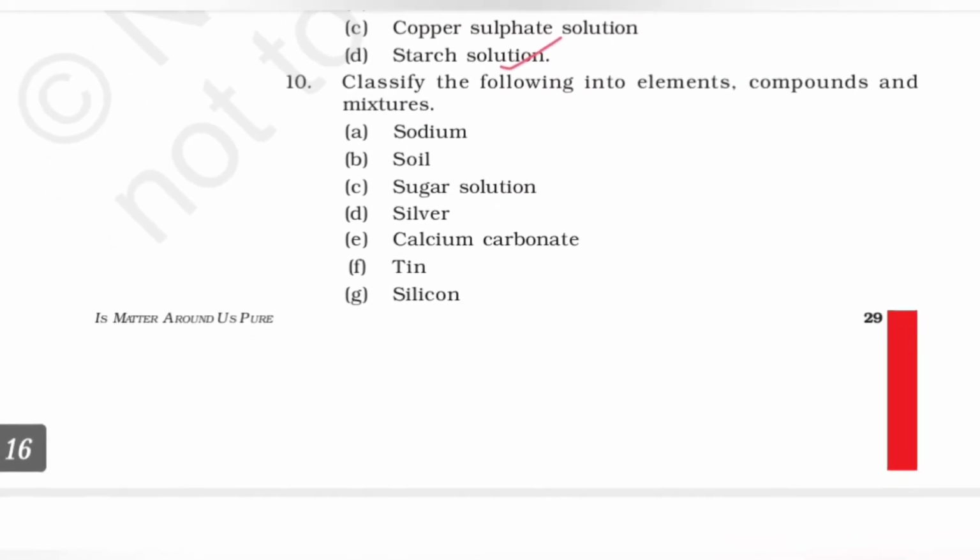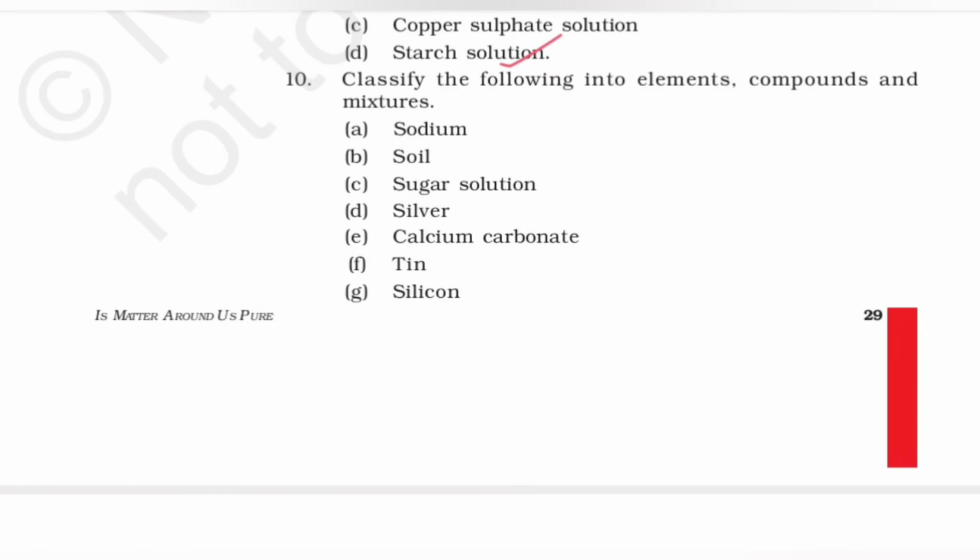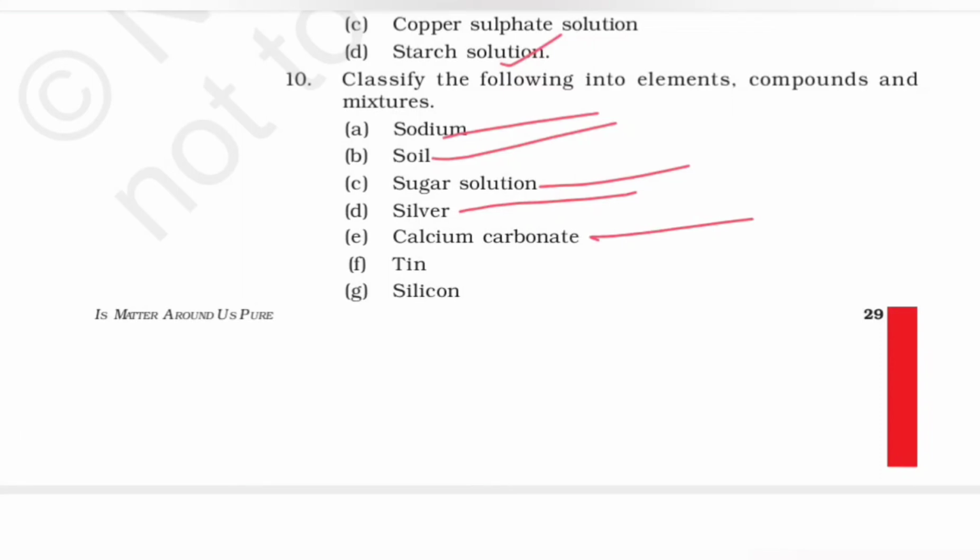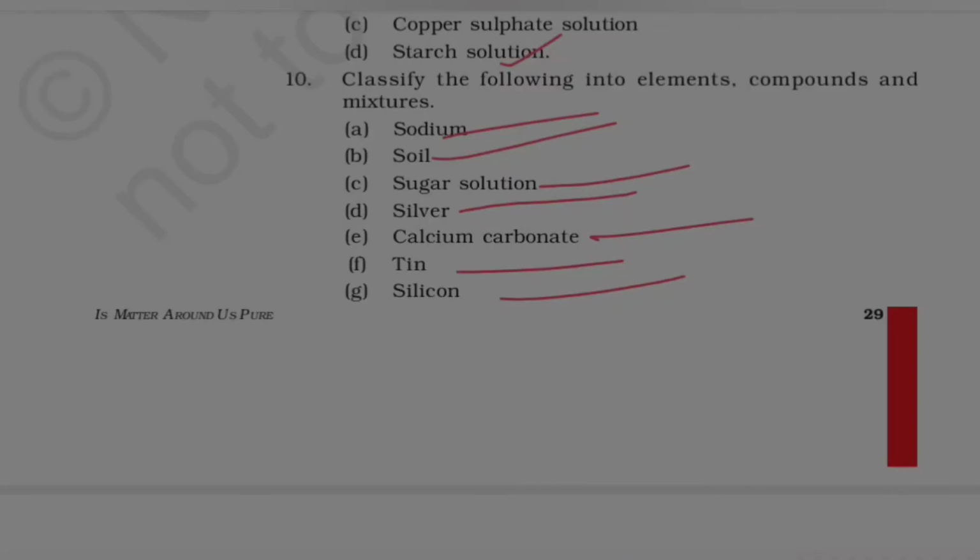The next is classify the following into elements, compounds, and mixtures. When you look at them, you would find that sodium is an element, soil is a mixture, sugar solution is a mixture again, silver is an element, calcium carbonate is a compound, tin is an element, silicon is an element.